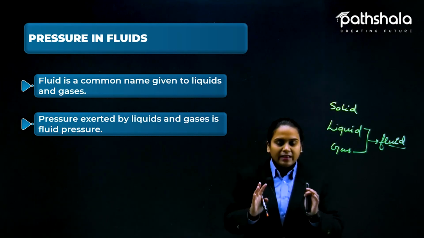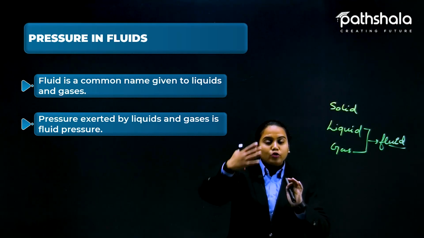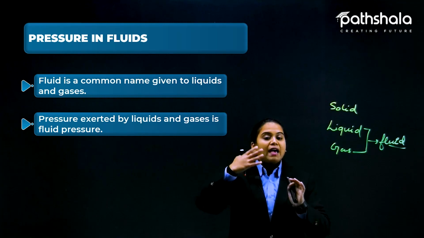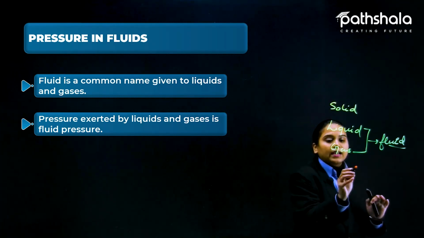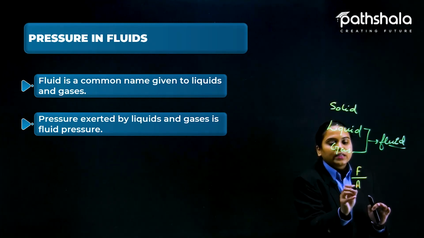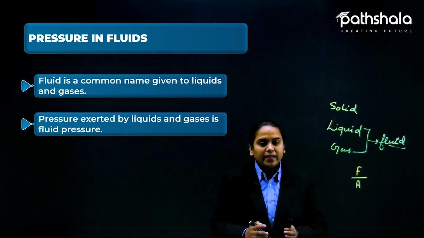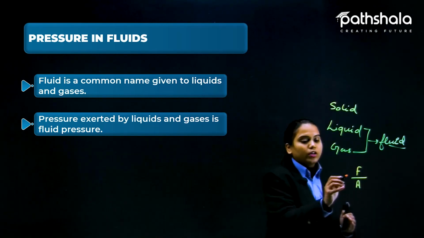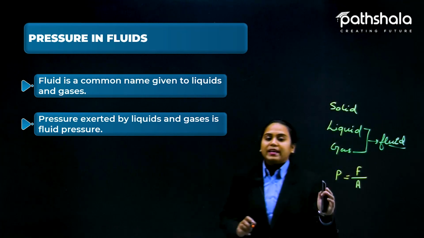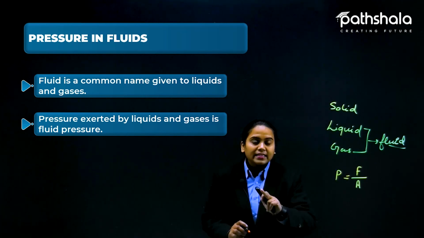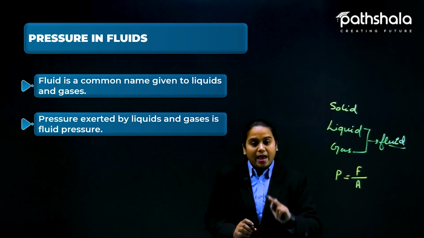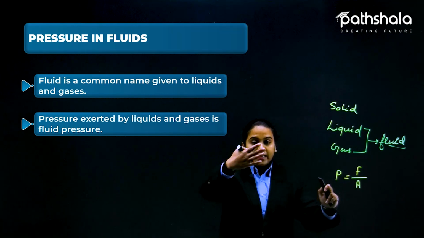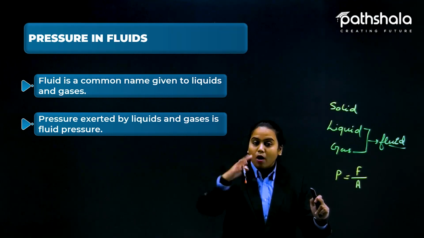So if you are standing in front of it, you will feel a certain force, and that force is in contact with a certain area, like your body is an area, and if it is perpendicular, you can say that pressure plays an important part here. That is how even gas applies pressure, because gas is in the form of air.